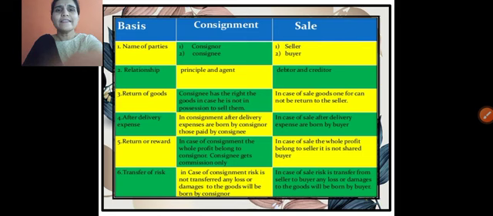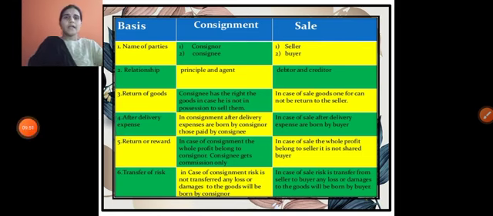In the consignment process, the risk ultimately stays in the hands of the consignor only, because he is the owner of the goods. The complete risk is borne by the owner, the consignor. Whereas in sales, the seller transfers the risk along with the goods to the buyer. So the risk is in the hands of the buyer, not in the seller's hands.